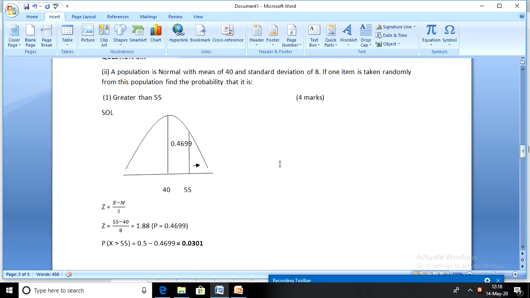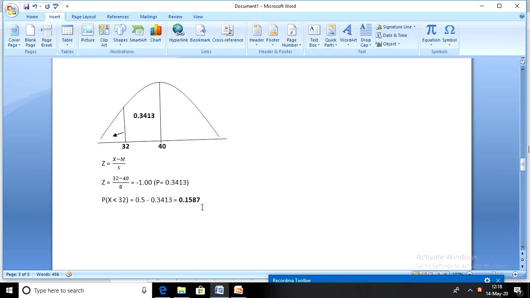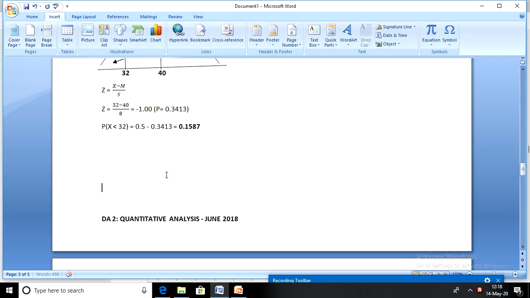So if one item is taken at random from this population, find the probability that it is greater than 55. The probability is 0.0301. Find the probability that it is less than 32. The probability is 0.1587. Let's move on to the next question.